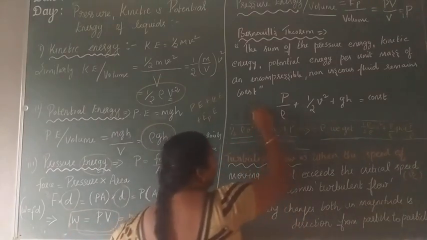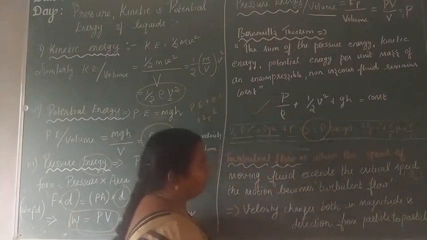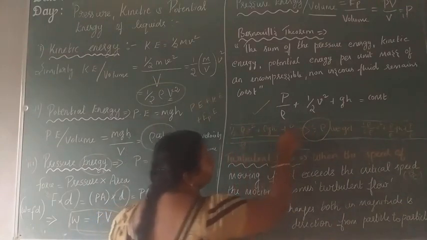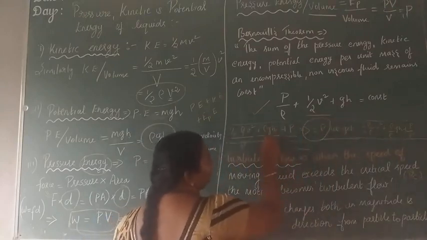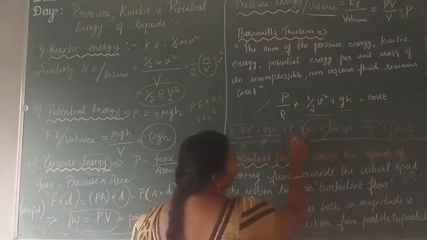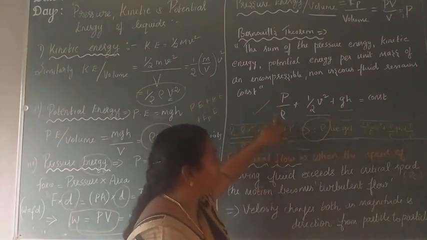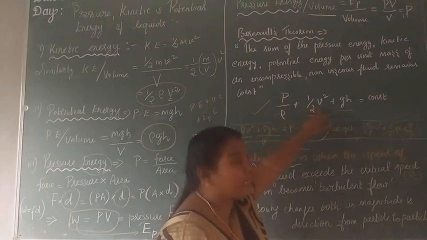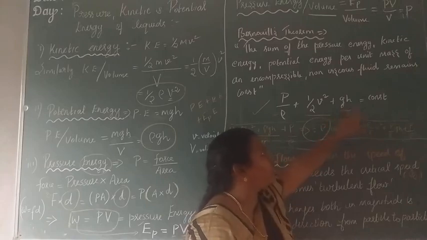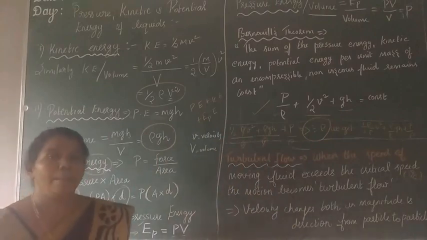But what they are doing here is dividing the equation by rho. When I divide by rho, rho cancels, so you get half V square. Dividing by rho again gives GH. And dividing P by rho gives P by rho. So the capital P is pressure divided by density, plus half V square, where V is the velocity, plus G into H, the acceleration due to gravity at a particular height, is equal to constant. This law is called Bernoulli's theorem.